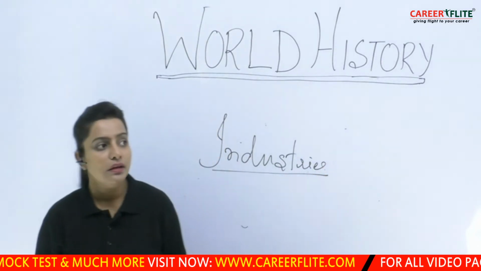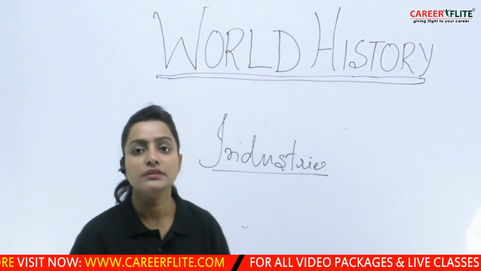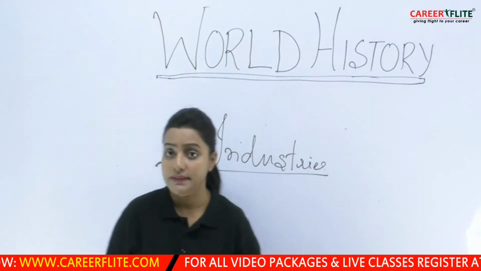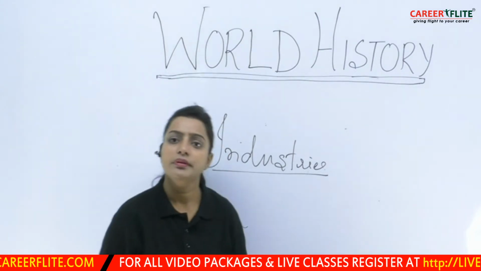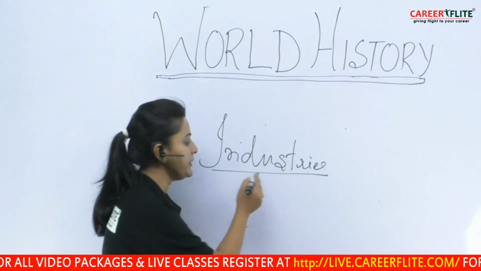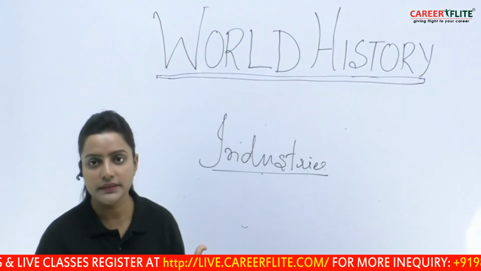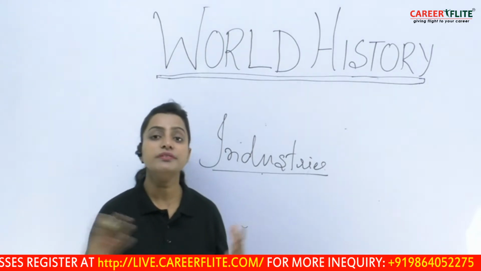Now with these industries, however, if you see the map of Europe, it is a very small geographical place where not a huge population resides. So with the coming of industries, we see a lot of production taking place in Europe of different commodities.